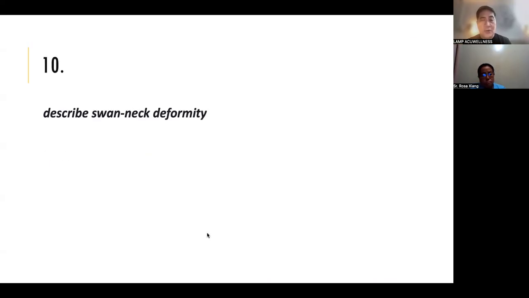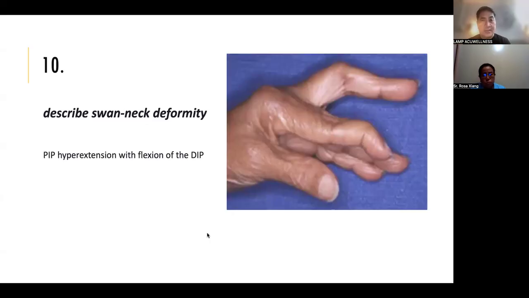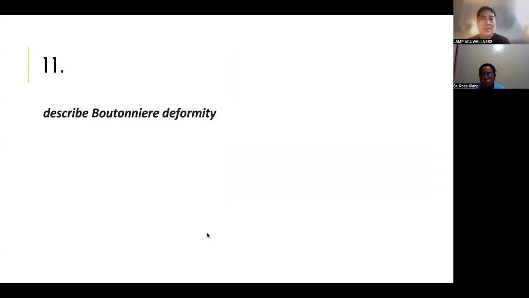Describe swan neck deformity. It's the PIP or proximal interphalangeal hyperextension with flexion of the DIP or distal interphalangeal. It looks like this, like the swan.